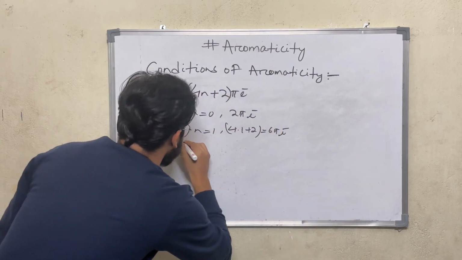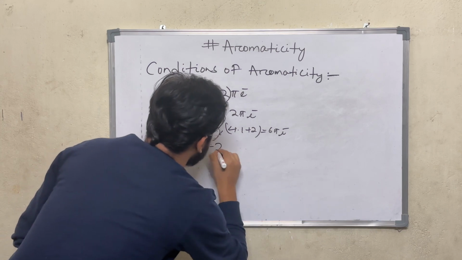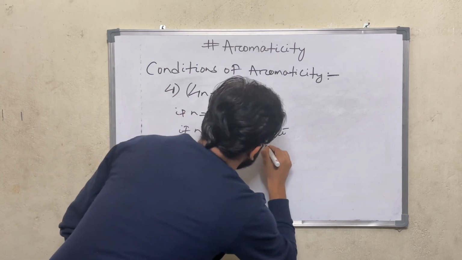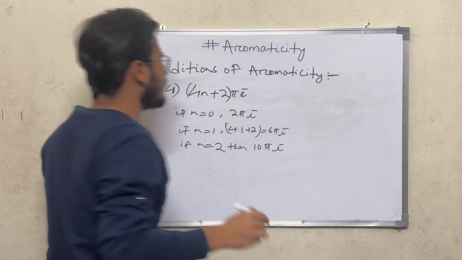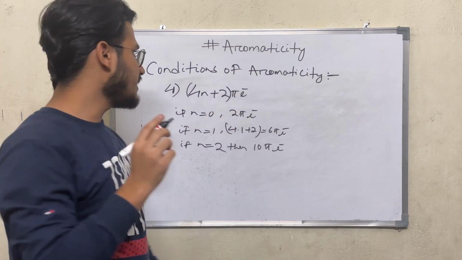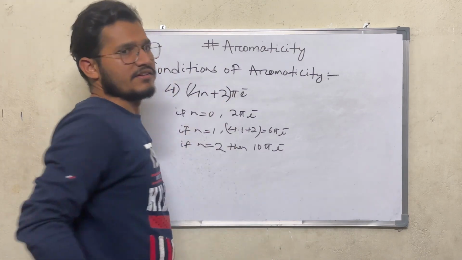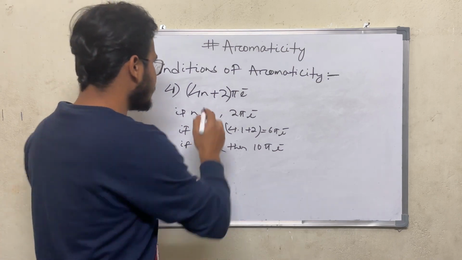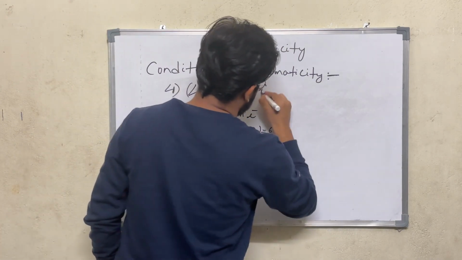If n is equal to 2, then 10 pi electrons. If a compound follows the first three conditions and also contains 4n plus 2 pi electrons, then the compound is said to be aromatic. That means this rule is said to be Huckel's rule.